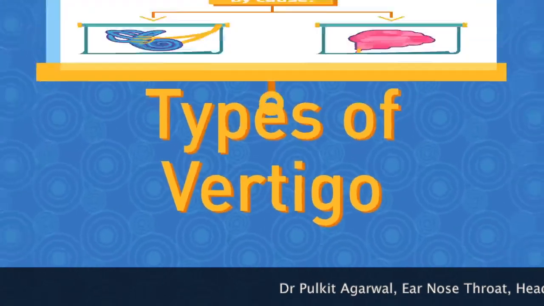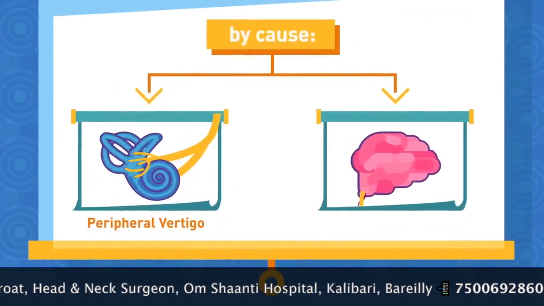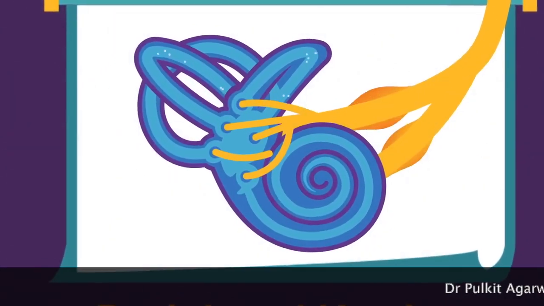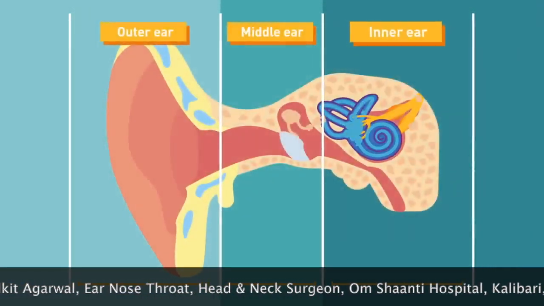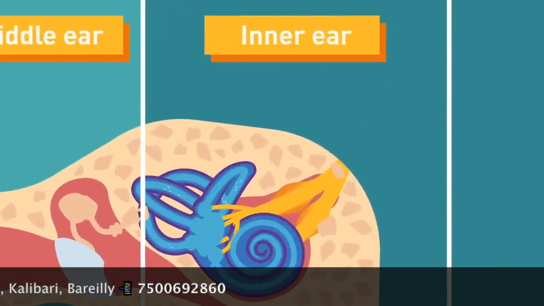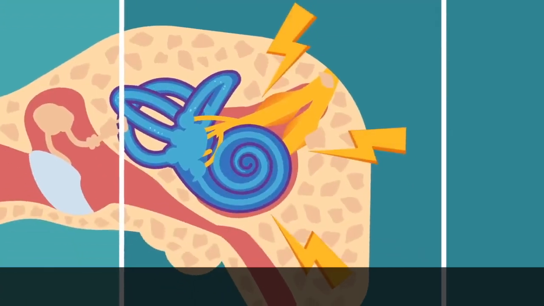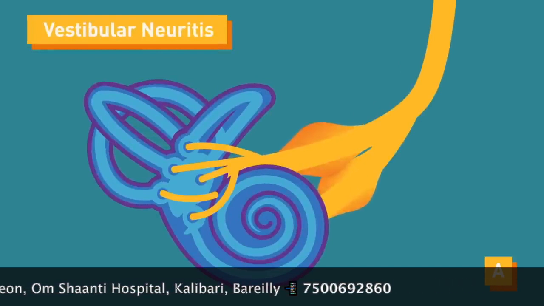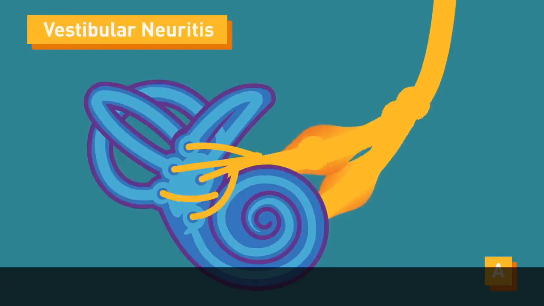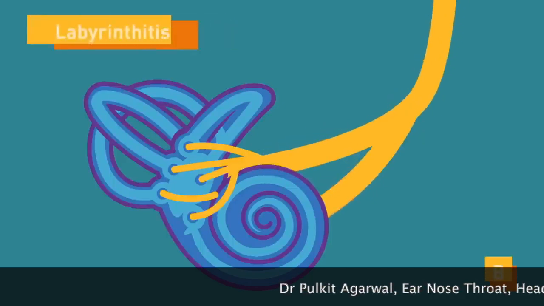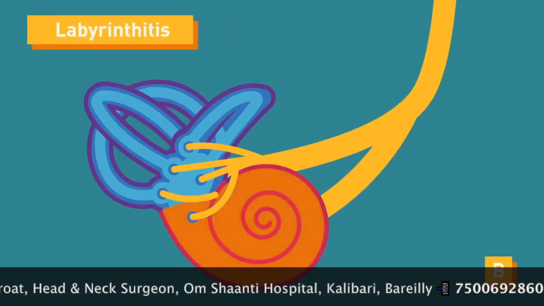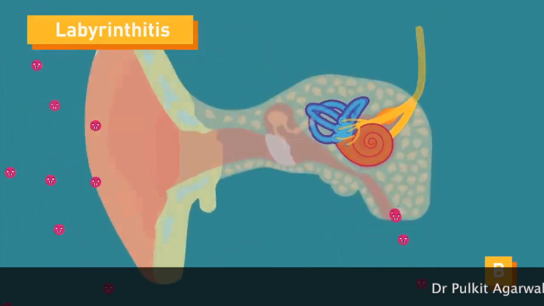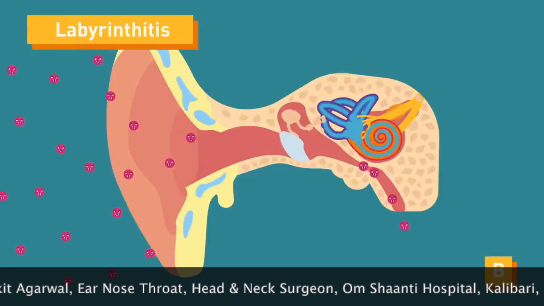Types of vertigo. There are 2 possible causes of vertigo: peripheral vertigo and central vertigo. Peripheral vertigo. Peripheral vertigo refers to the disorders that involve disturbances in the inner ear. The common disorders that may affect the inner ear, thereby causing the person to experience dizziness or vertigo, include vestibular neuritis, inflammation of the vestibular nerve, which is responsible for taking the nerve impulses from the semicircular canals in the inner ear to the brain, and labyrinthitis, inflammation of the labyrinth, which is also in the inner ear and most of the time may also involve the vestibular nerve. Both of these disorders are usually caused by a viral infection that may have reached the inner ear.